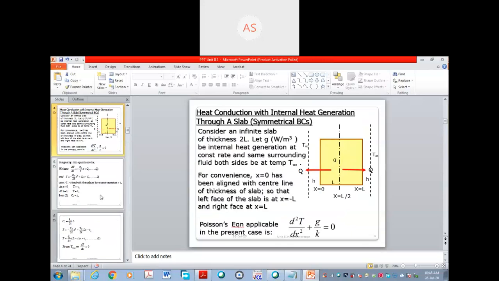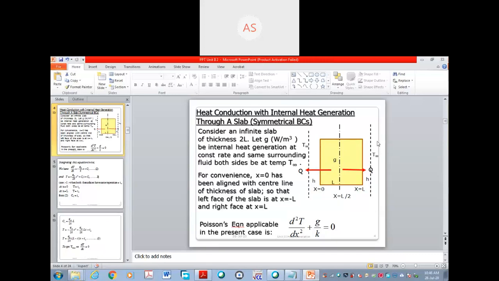Now this is the heat conduction with internal heat generation through a slab. This is the slab, two slabs are there, they are joined, and through this heat is being generated. This is a slab, through this heat is generated. How it is generated we are not bothered about. It can be a nuclear reactor, electrical, IC engine, or a chemical reaction, whatever. How it is generated is not our part, that is the electrical or chemical part. When it is generated, from there our part comes.